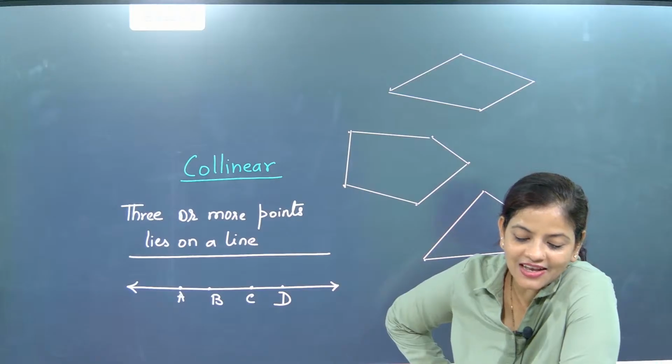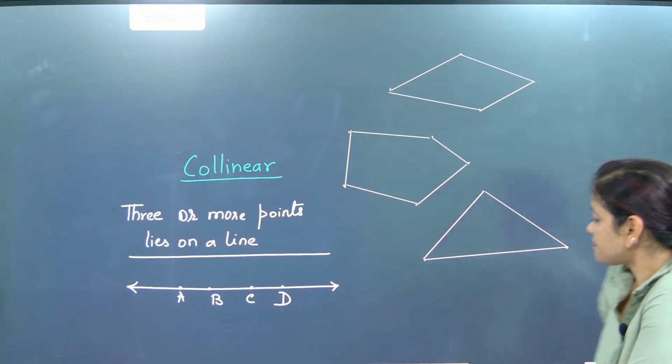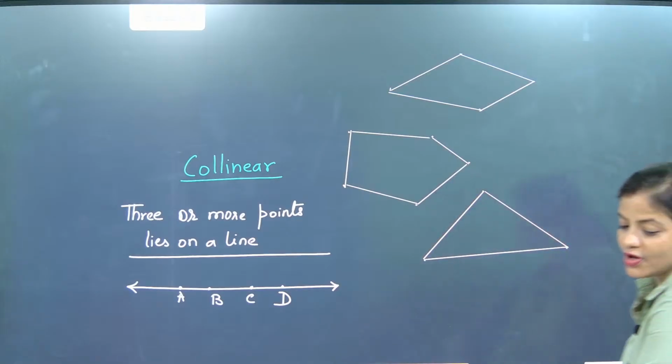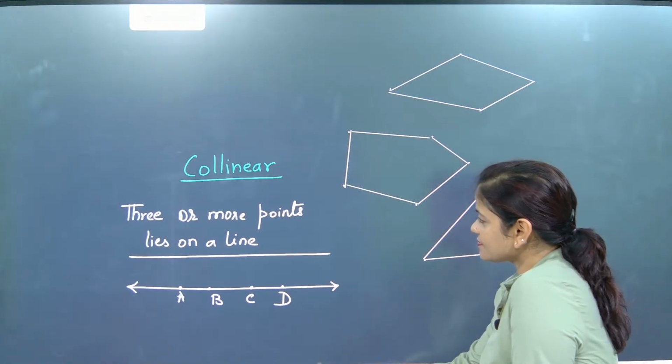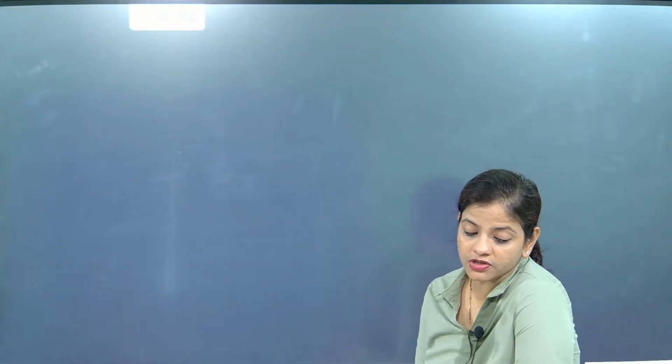So now that is exactly called what, beta? Pentagon. I hope everybody understood. So now we'll go for the next one. Till here we understood linear and collinear. Now we will go for the next concept.